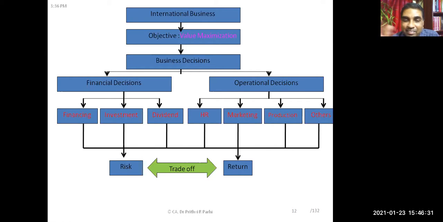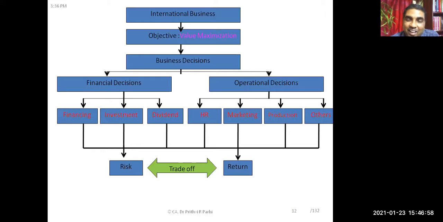Otherwise, nobody will do it. Are you getting it? Yes, sir. Definitely nobody will take. Suppose risk is X, return is 10%. If risk is slightly more, X plus 1, the return should definitely be 10% plus something. Otherwise, no one will take, because the same return is available at less risk. Why should I take more risk?